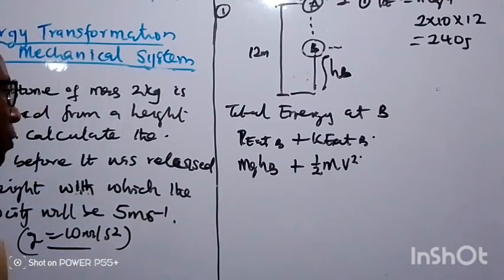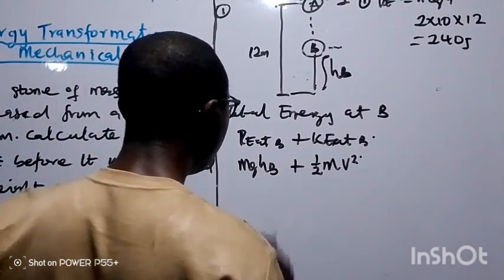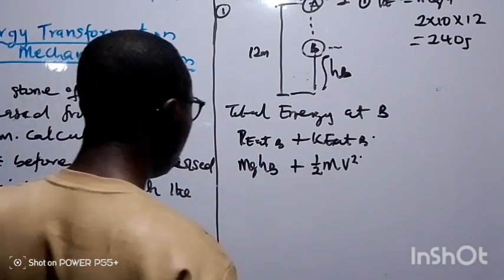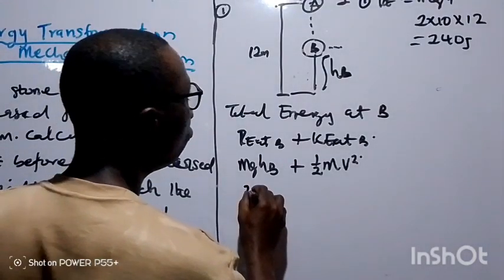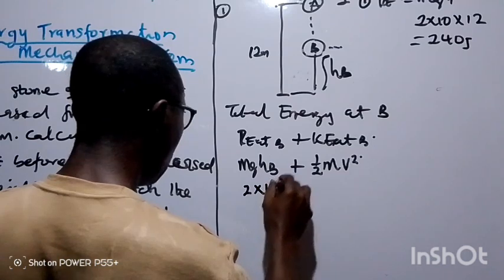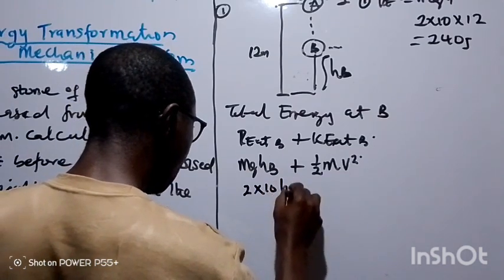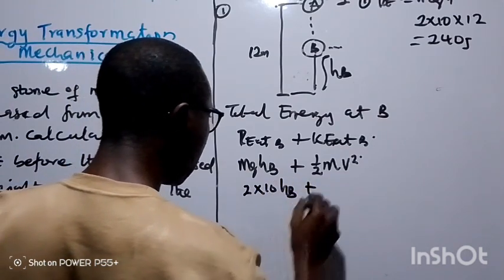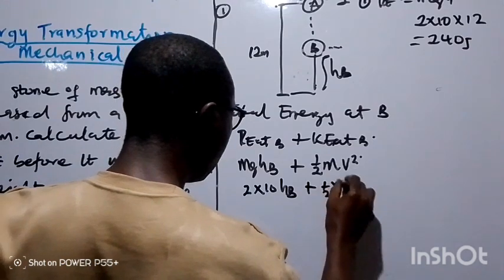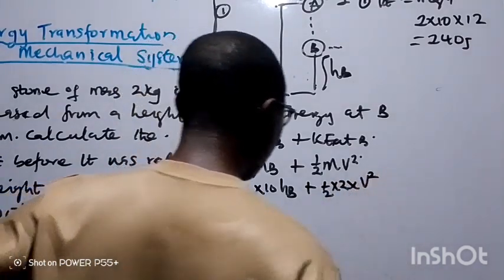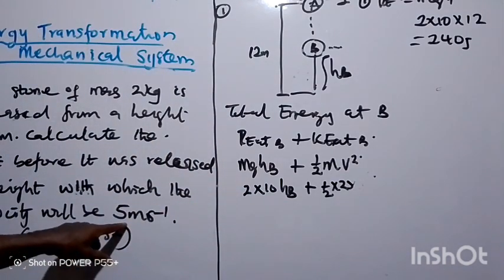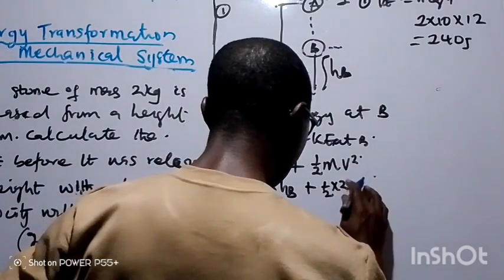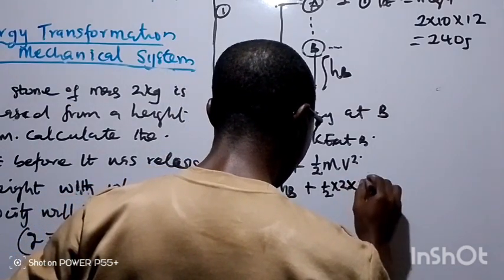So from this one now, our mgh will be equal to, the mass is 2, that will be multiplied by 10. We don't know h, that's hB that we want to calculate, plus half multiplied by 2 multiplied by v squared. Mind you, v is given, velocity at 5 meters per second. So v is given, that is 2 multiplied by 5 squared.